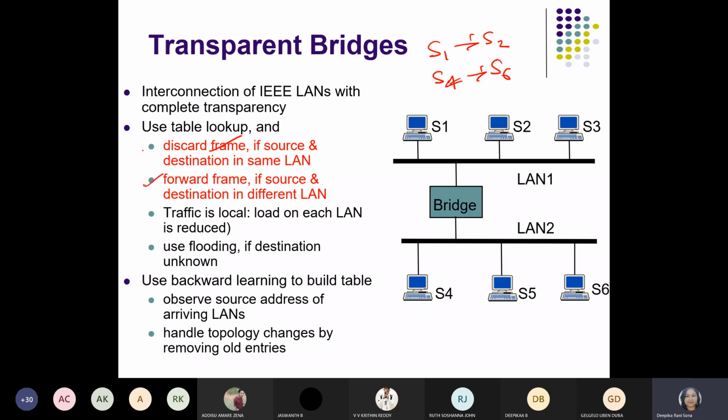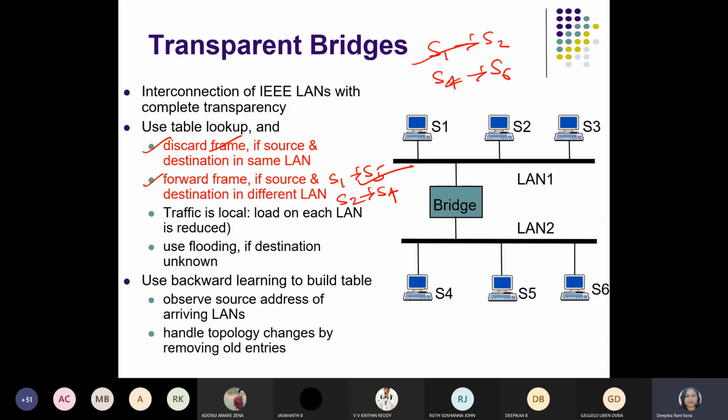Second, it will forward the frame if the source and destination are in different LANs, like S1 to S5 or S2 to S4. The station addresses are in LAN 1 and LAN 2, or we may say S5 to S2 or S5 to S3 also. Then the local traffic load on each LAN will be reduced. How will it be reduced? It identifies whether the stations are situated in the same LAN or in different LANs.